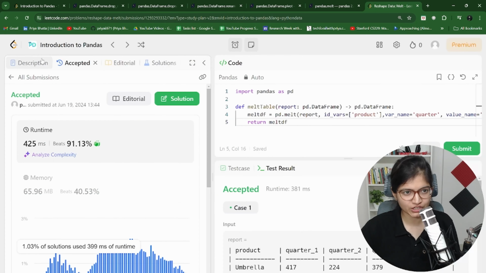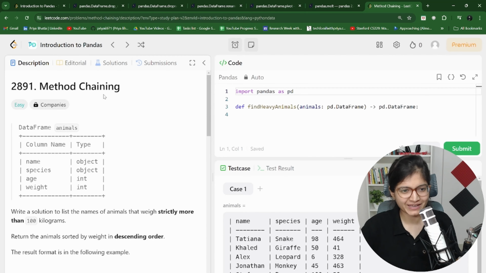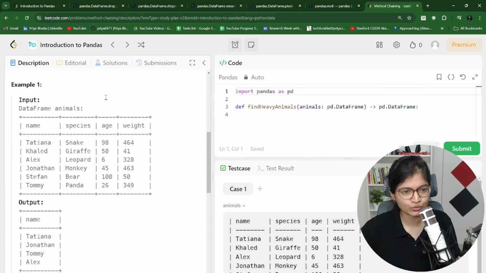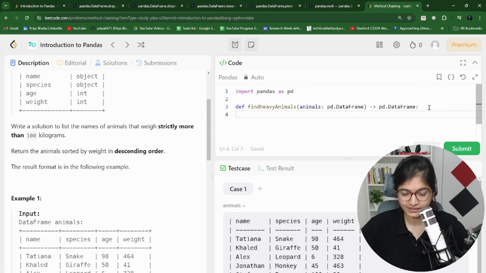And this is where we reach the last problem of today's session, where we have method chaining. Let's see what they want to say here. Write a solution. We want to list the names of the animals which weigh strictly more than 100 kilograms. Okay, so what they're saying is, find the heavy animals.